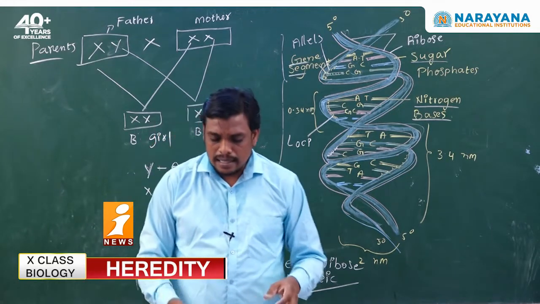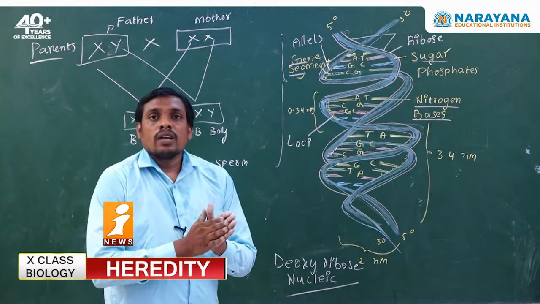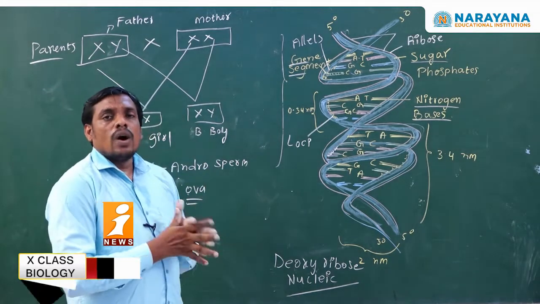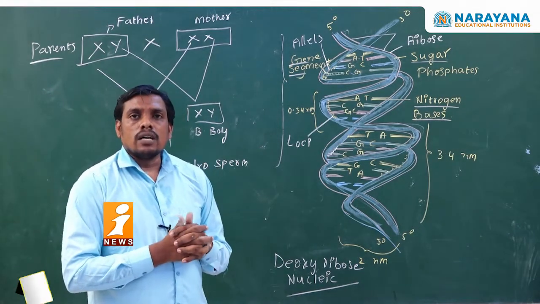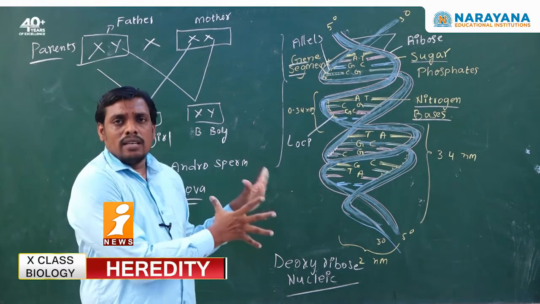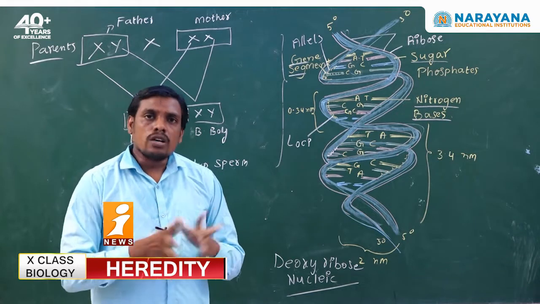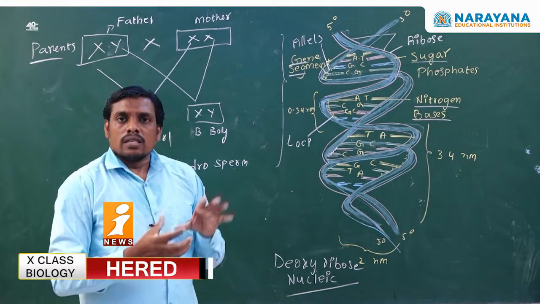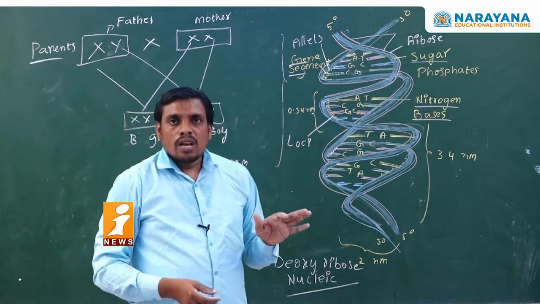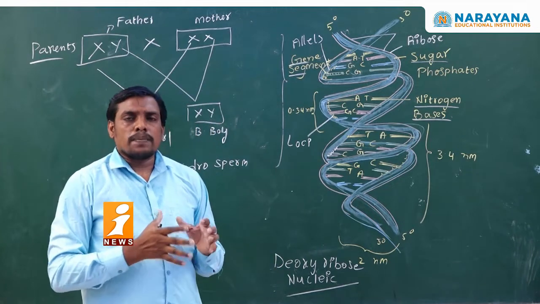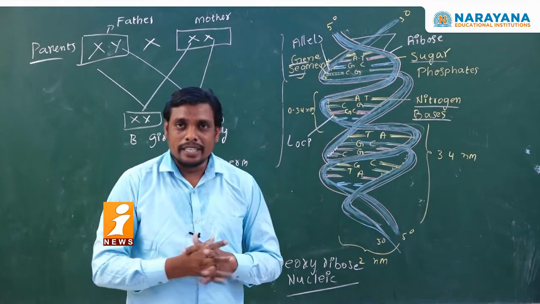So, this is the clear-cut hypothesis given by Walter Sutton and Thomas Hunt Morgan, and this theory is also universally accepted by other scientists all over the world. Hence, the chromosomal theory is also successful in explaining inheritance or heredity.